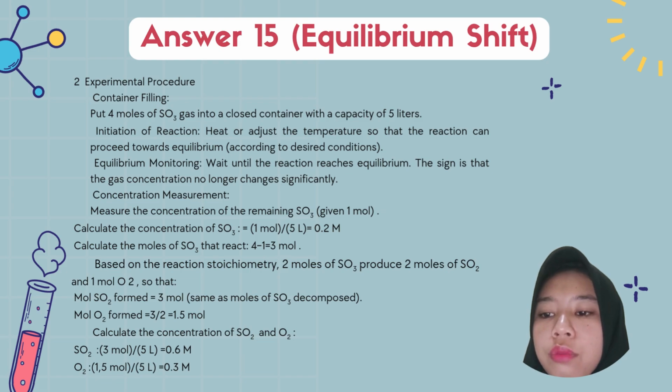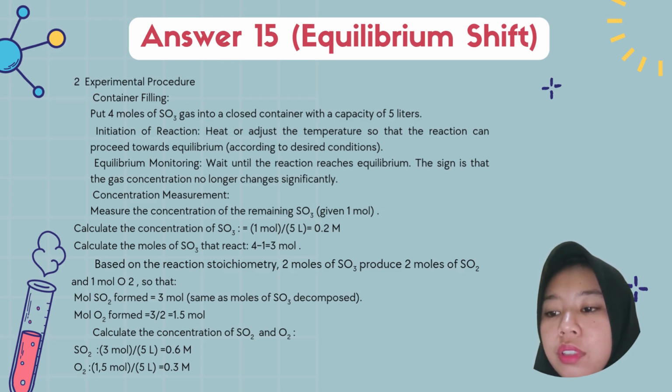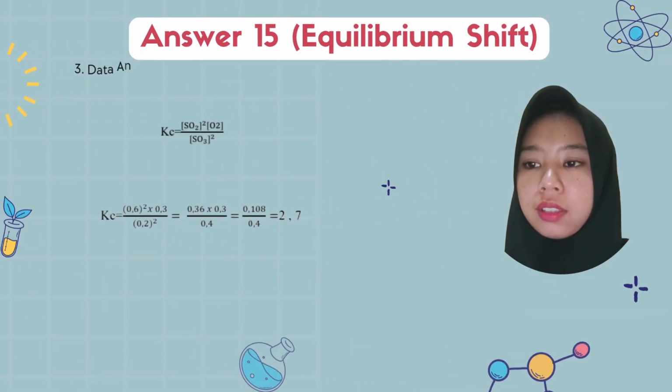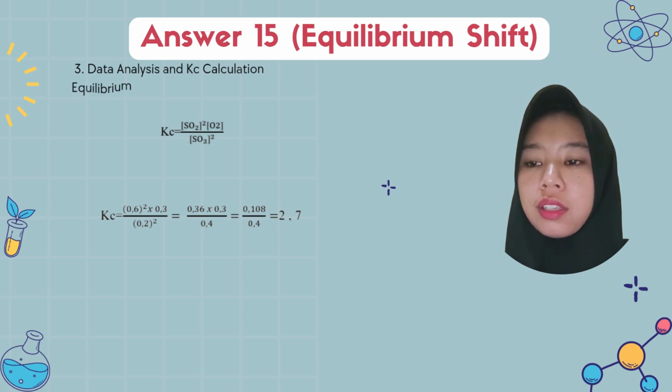Calculate the concentration of SO2 and O2. SO2: 3 moles divided by 5 liters equals 0.6 molar. O2: 1.5 moles divided by 5 liters equals 0.3 molar. Data analysis and Kc calculation.